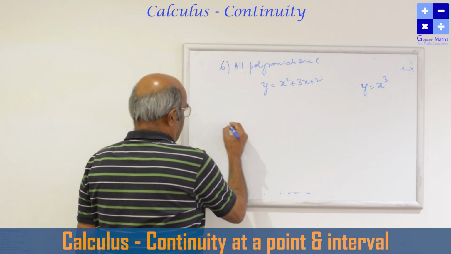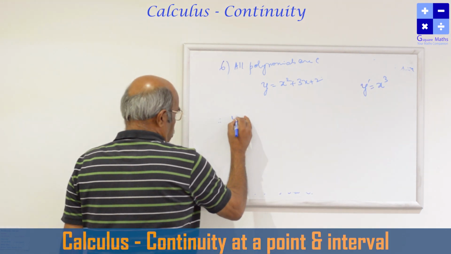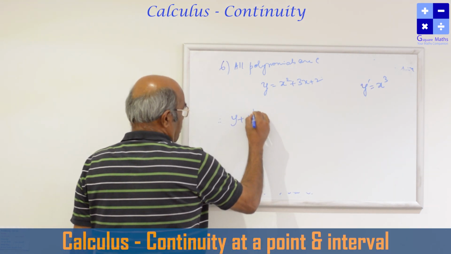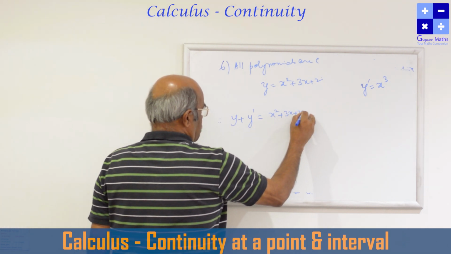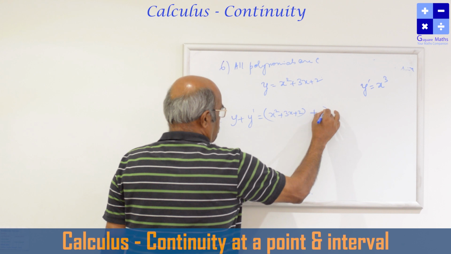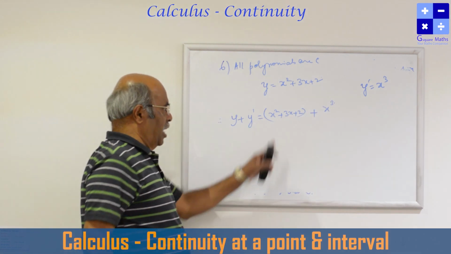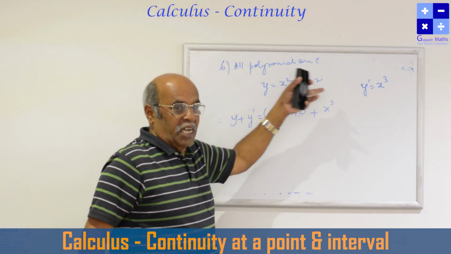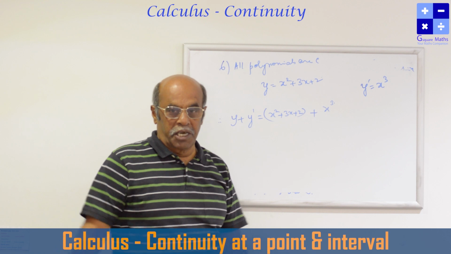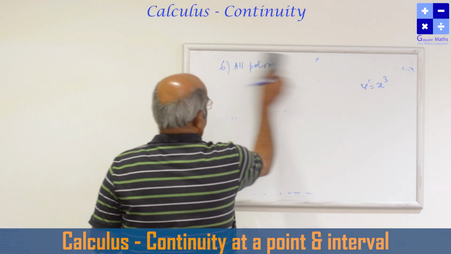So therefore, you can take y plus y dash, that is x square plus 3x plus 2 plus x cube. It will also be continuous. If you add these two, it is nothing but x cube plus x square plus 3x plus 2, which is again a polynomial. All polynomials are continuous. So let us do some problems.